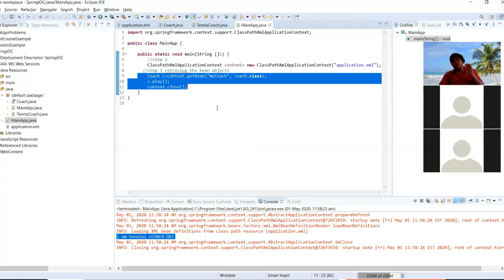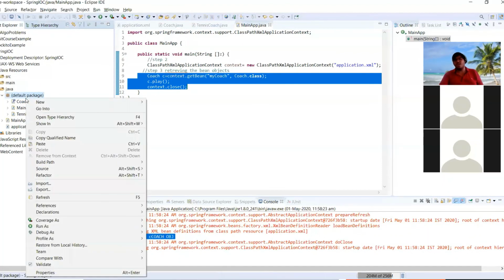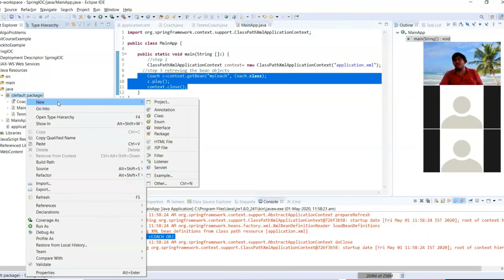Now see, later on, if someone says I don't want the tennis implementation, tennis coach, I want the cricket coach.